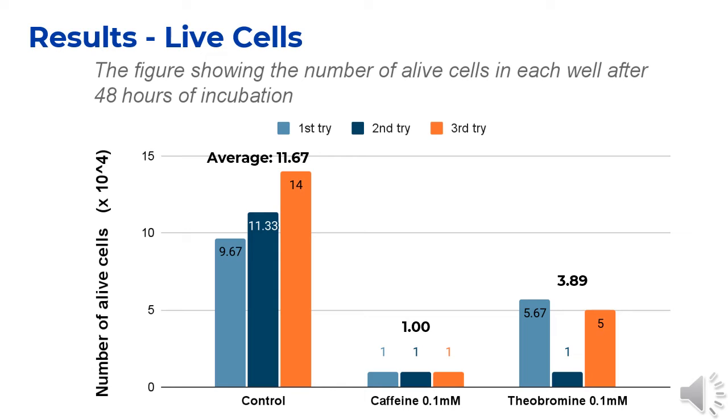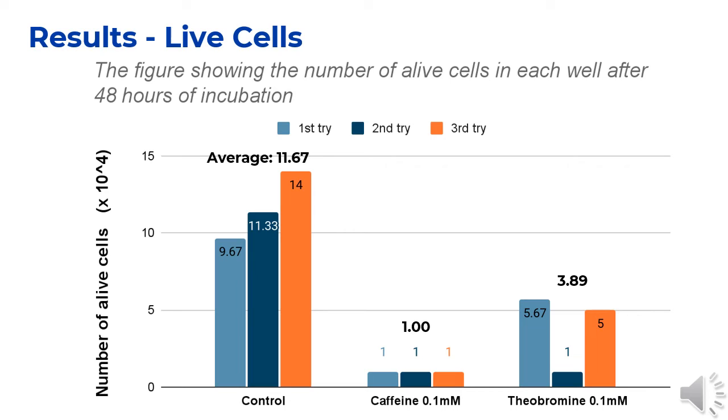This is a bar graph showing the number of live cells after 48 hours of exposure to the solutions. The control showed the most number of live cells with the average of 11.67 times 10 to the power of 4 cells. The cells that were exposed to 0.1 millimolar caffeine showed an average of 1 times 10 to the power of 4 cells in each well.